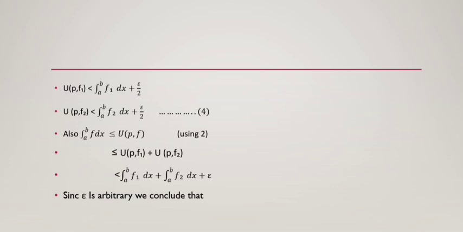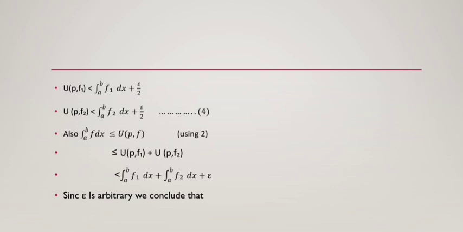Also, the integration of f dx from a to b is less than or equal to the upper sum of f. By using equation number 2, we can write it as less than or equal to the upper sum of f1 plus the upper sum of f2, which is less than the integration of f1 dx from a to b plus the integration of f2 dx from a to b plus epsilon.